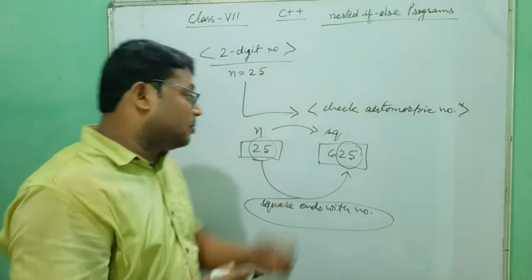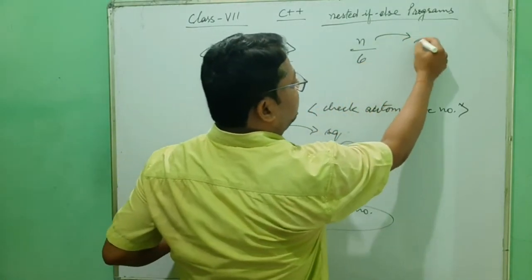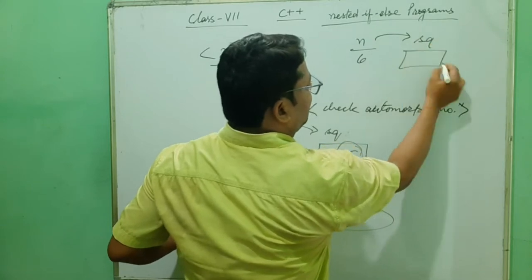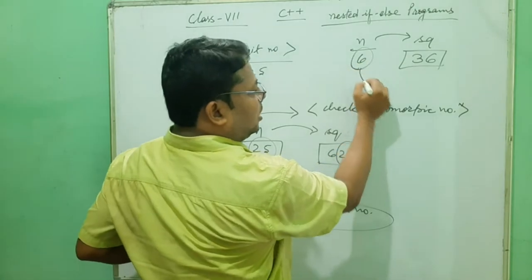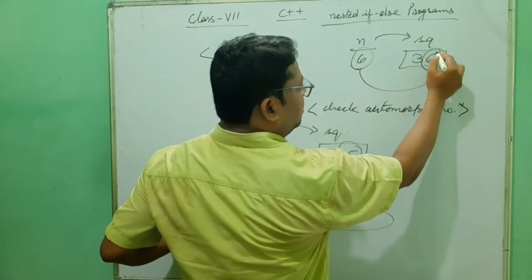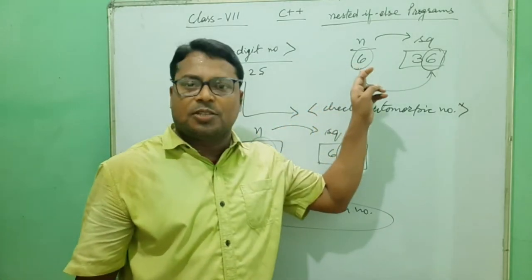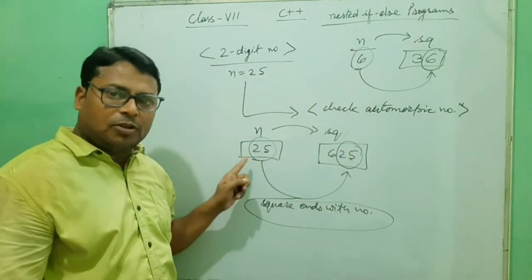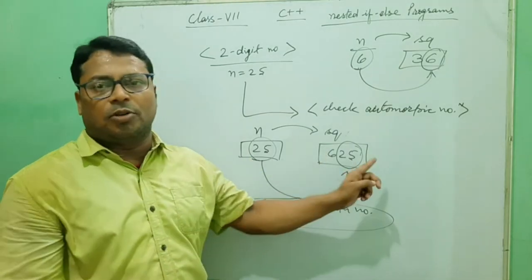A 1-digit automorphic number is 6, because n is equal to 6 and the square will be 36. Yes or no? The square of the number ends with the number, so this is known as an automorphic number. 6 is an automorphic number. 25 is an automorphic number because the square of 25 ends with 25.